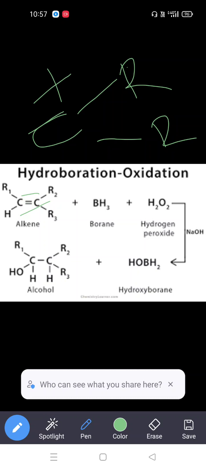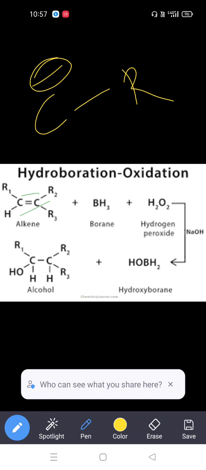Both carbons have the same electronegativity, so there is no charge separation between them. But according to the inductive effect, the more substituted carbon acts as a carbocation, which is stable, and the less substituted carbon acts as a carbanion. So this carbon acts as negative and this carbon as positive.